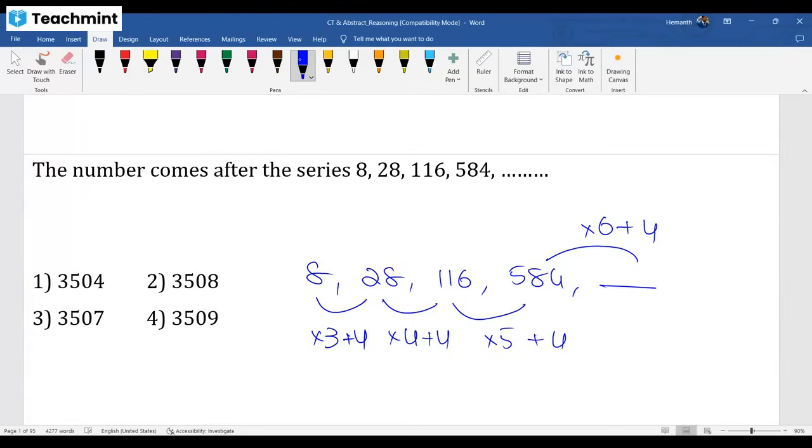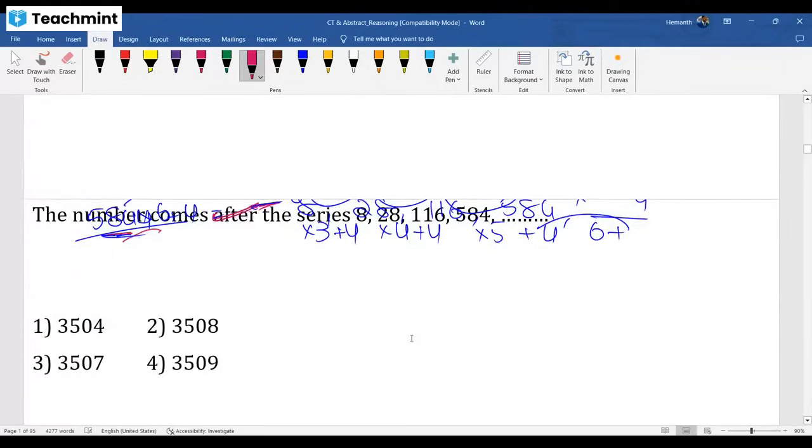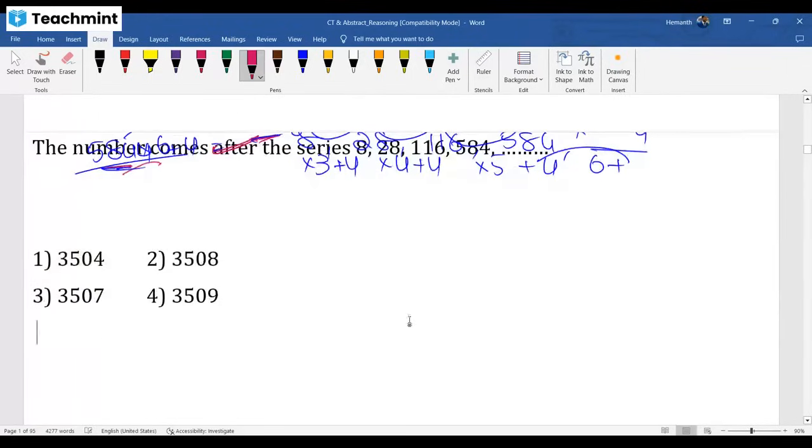And listen, don't waste your time doing that multiplication entirely. 4 6s are 24, ending with 4, plus adding 4, units place must be ending with 8. Don't do the entire multiplication and waste your time. Okay, 4 6s are 24, so this answer should be ending with 4. Plus 4 means ending with 8 should be your answer. So likewise, you need to play the smart game, instead of wasting the time.